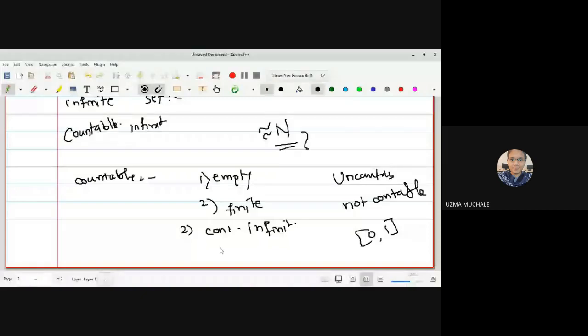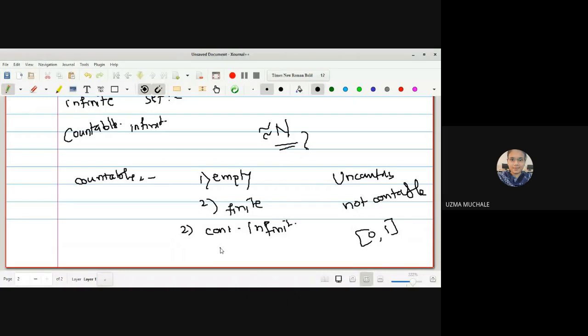So not countable means it will not be an empty set, it will not be a finite set, and it is not countably infinite. You have to go by the definition. Whatever the definition of a countable set, you have to apply the negation to everything. Uncountable set means which is not countable. That means it will not be an empty set, it will not be a finite set, and it will not be a countably infinite set.